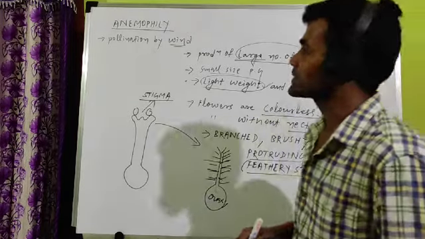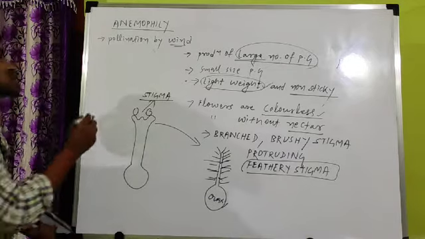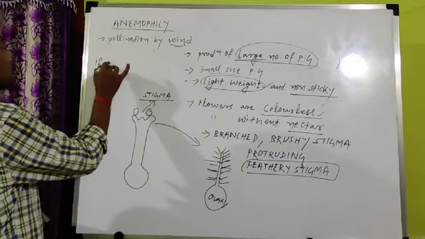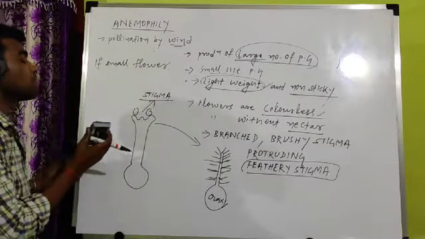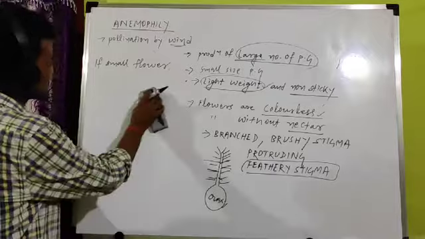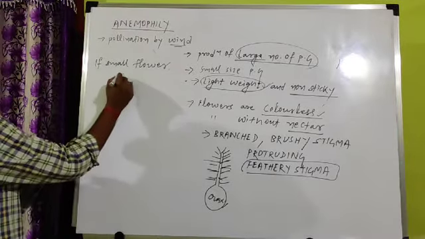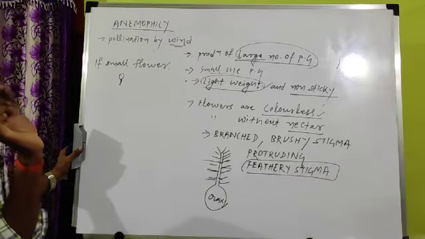And sometimes what happens, in case of anemophily, if flowers are small, flowers are generally large. If small flowers are present, the small flowers group together to form a structure known as inflorescence. This is one flower, single flower. The single flower will produce very small number of pollen grain.